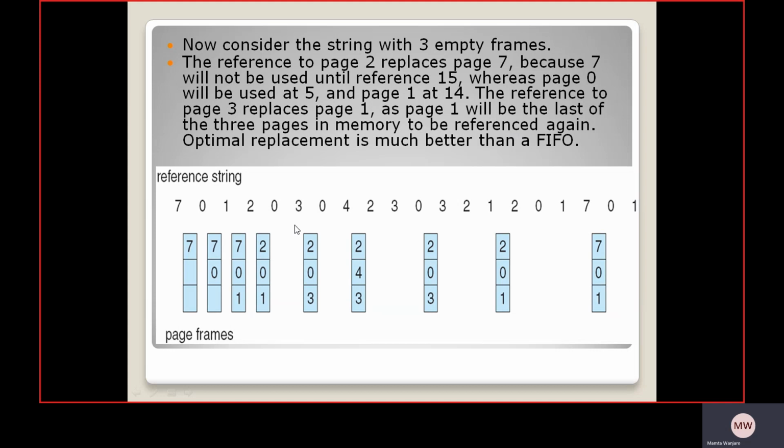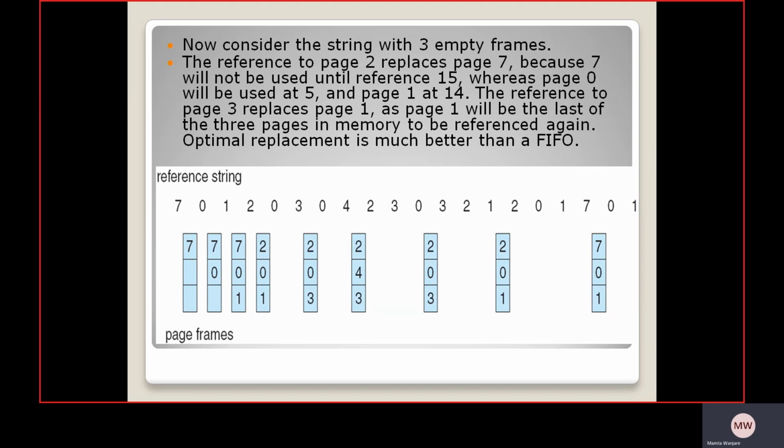Then 0 is already present in the buffer, so that is a page hit. Then we go for 3, so 1 is replaced, giving 2 0 3. Then 0 is already present, so that is a hit. Then we go for 4.